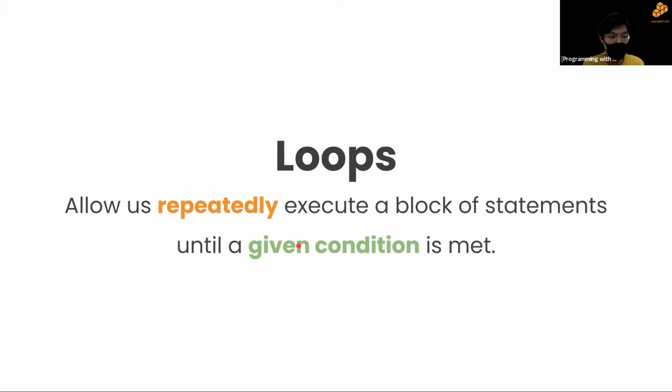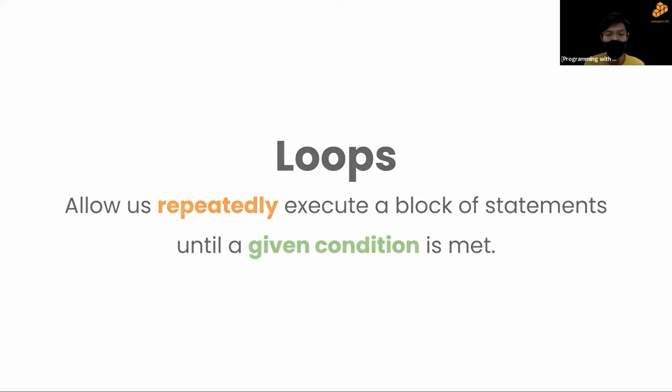For example, I want to keep studying until I get an A star. I want to study every day until I get an A star. So that's the loop, technically. You want to keep doing something again and again until a condition is met.